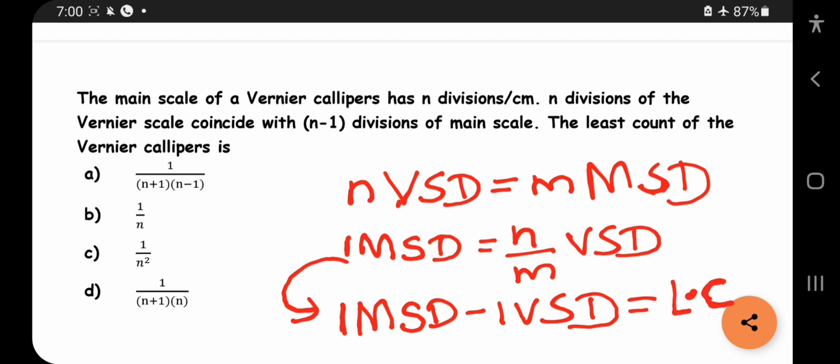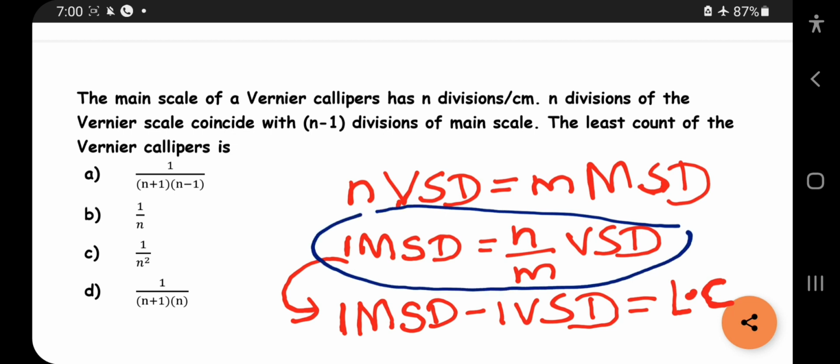Least count is nothing but the least value with which you can measure, the least decimal point with which you can measure an object. It can be 0.1 centimeter, 0.01 centimeter, anything. Remember this, this is important, that is how you can convert like this.